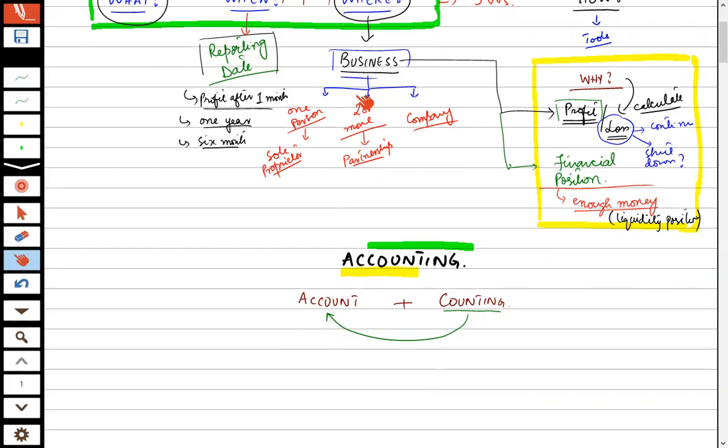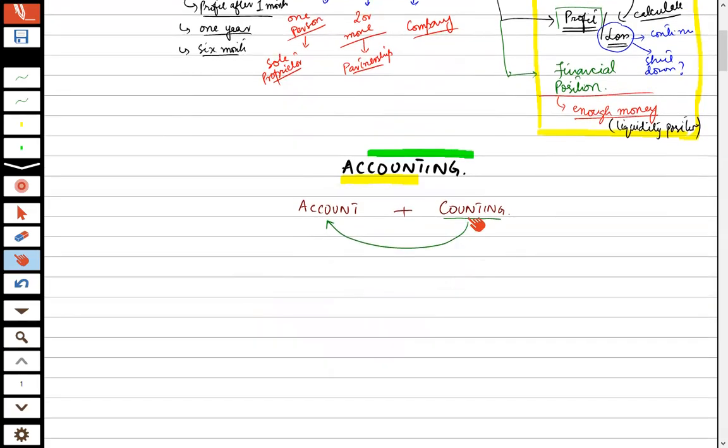And please remember, this does not mean the bank account. It is account. What account means, I am just telling you. You get this thing, the counting of account? Clear with this? Yes. Okay.